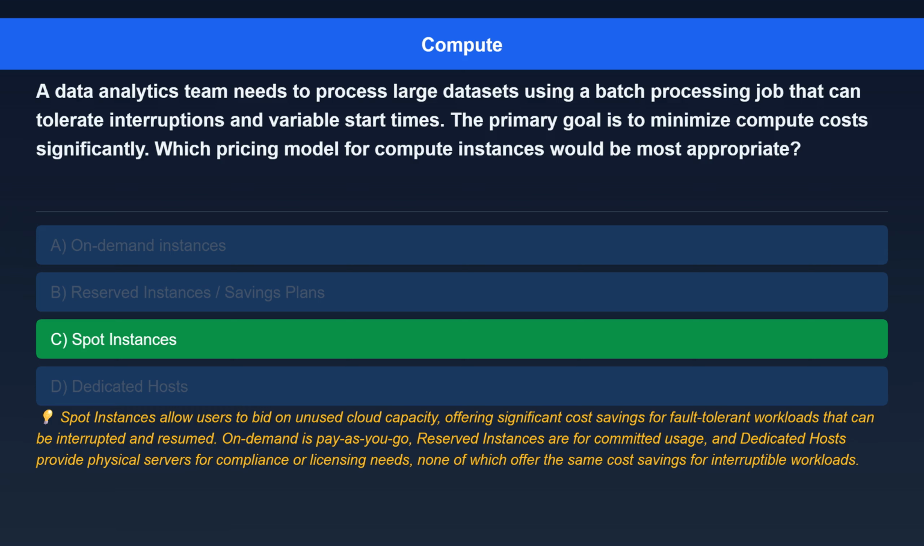The correct answer is spot instances. Here's the explanation. Spot instances allow users to bid on unused cloud capacity, offering significant cost savings for fault-tolerant workloads that can be interrupted and resumed. On-demand is pay-as-you-go. Reserved instances are for committed usage, and dedicated hosts provide physical servers for compliance or licensing needs, none of which offer the same cost savings for interruptible workloads.